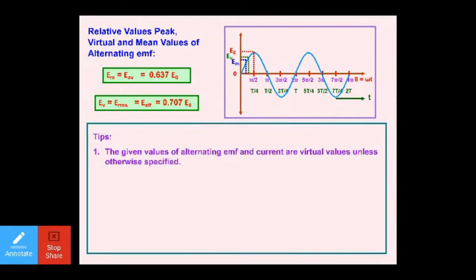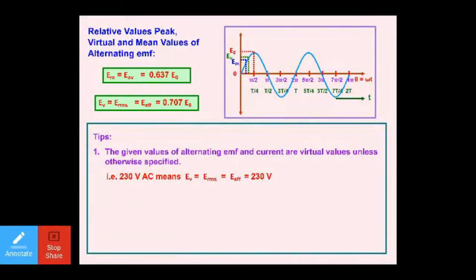Now, some important tips which you'll have to follow. The given values of alternating EMF and current are virtual values unless otherwise specified. Now this is for your numerical purposes. It means unless the peak value or the mean value is given, till that time they will always be the virtual values.